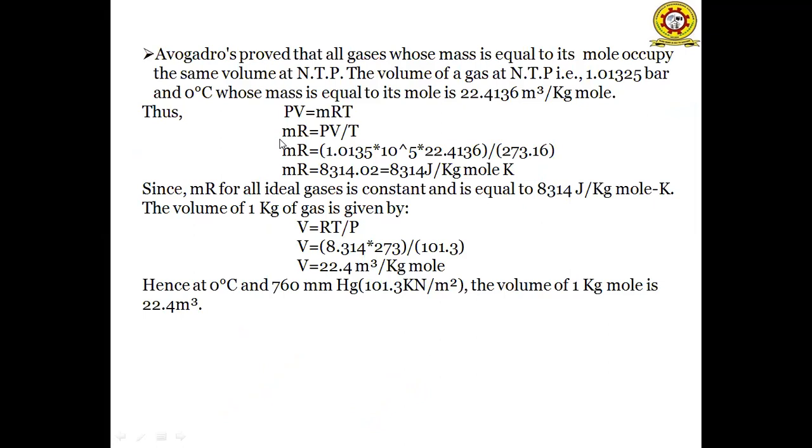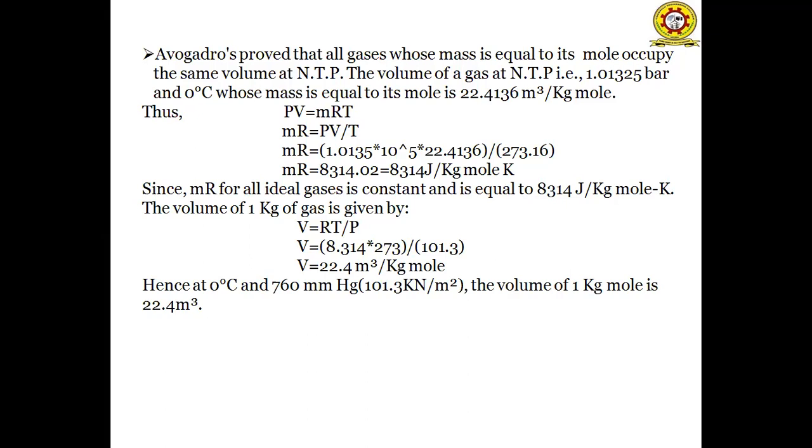Avogadro proved that all the gases whose mass is equal to the mole occupy the same volume at NTP. NTP stands for normal temperature and pressure.